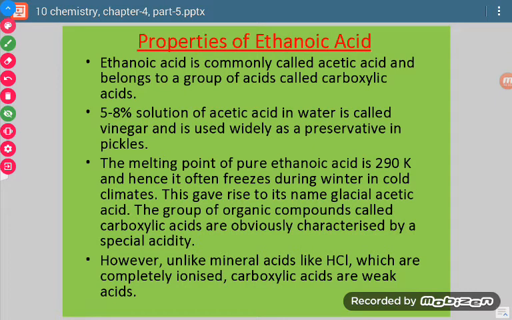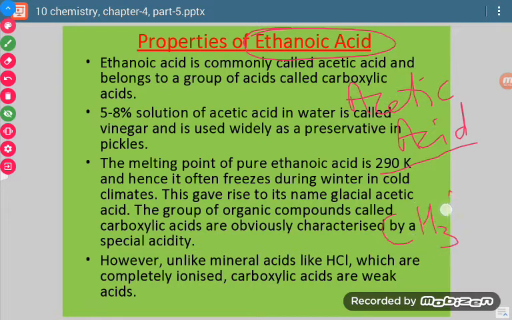Ethanoic acid is also known as acetic acid. Now its formula is CH3COOH. If you see, this is the functional group, the carboxylic acid group. It means ethanoic acid or acetic acid is a member of the carboxylic acid family.